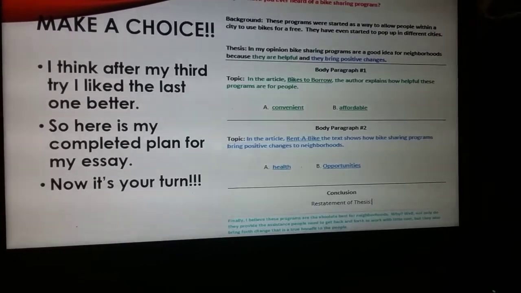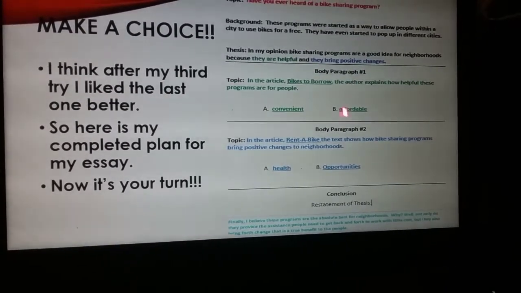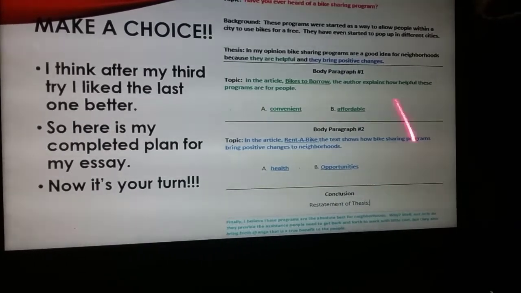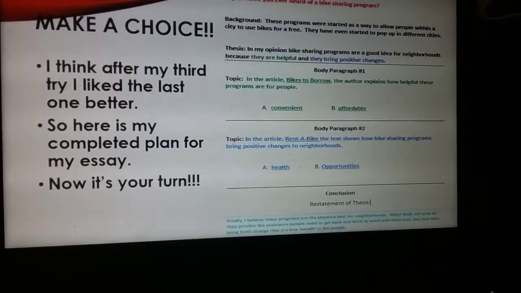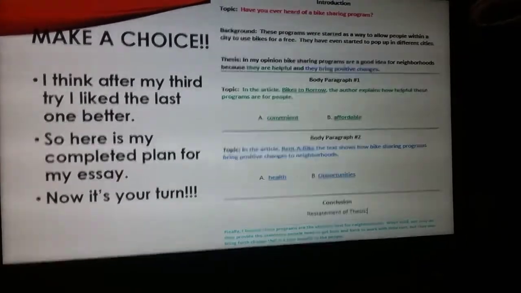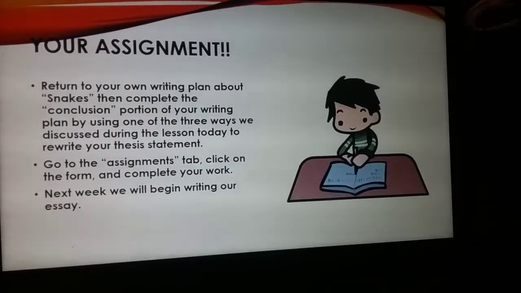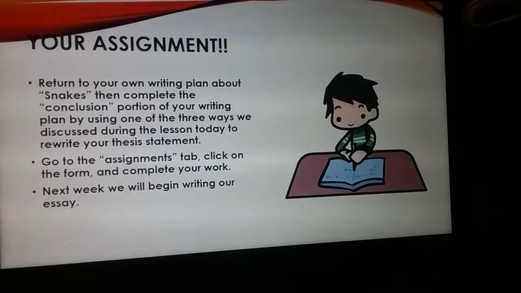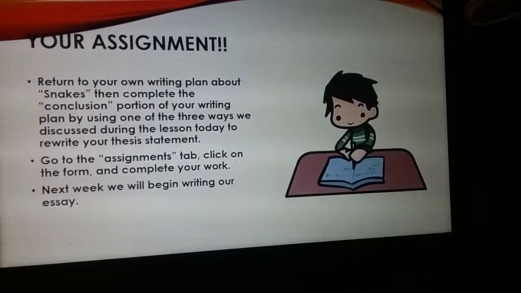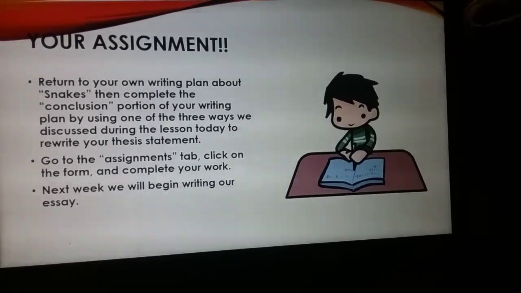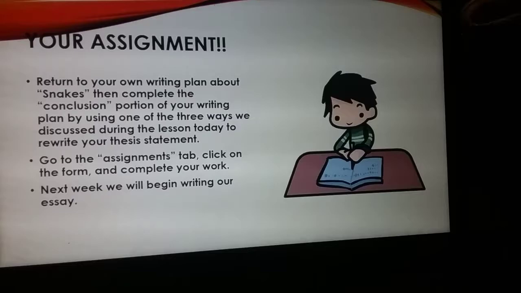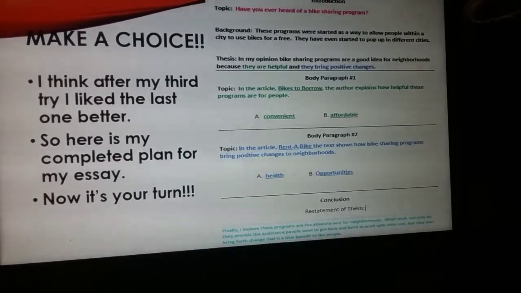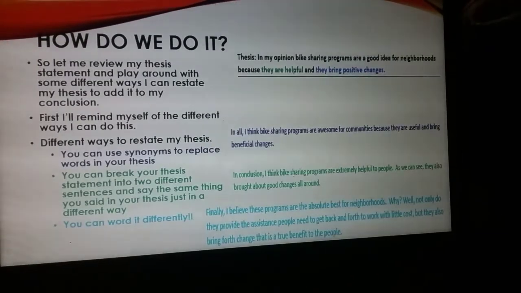Now, I know we did all this planning in pieces, but it was just to show you guys how to do each part. And now that you know how to do the restatement of the thesis, it should be easy. All right, so now it's your turn to do the exact same thing. Here's your assignment. You're going to return to your own writing plan about snakes, then complete the conclusion portion of your writing plan by using one of those 3 ways we just discussed during the lesson today to rewrite your thesis.